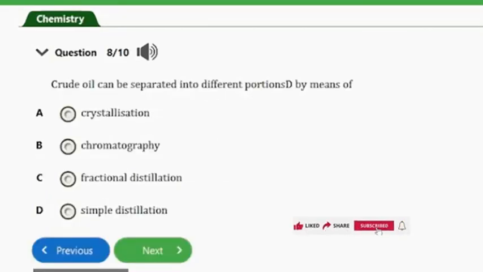Question number 8, it says crude oil can be separated into different portions by means of A, crystallization, B, chromatography, C, fractional distillation, D, simple distillation. So guys, the answer to this question is option C here, fractional distillation. That's it for that question.